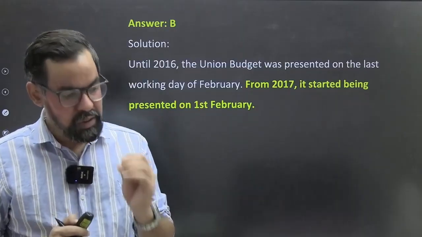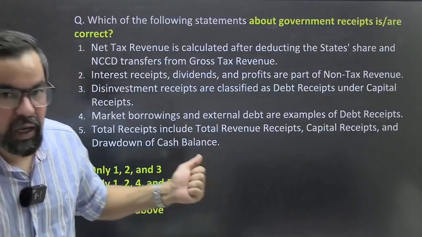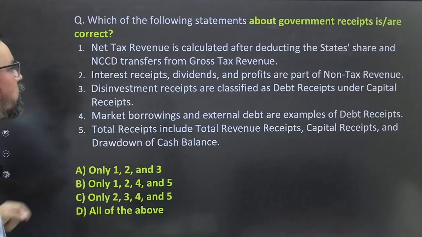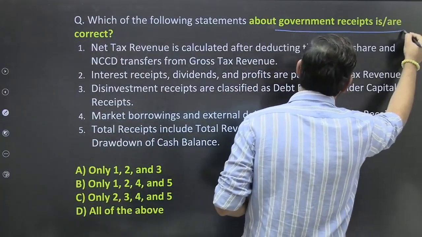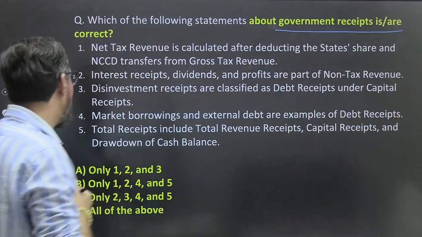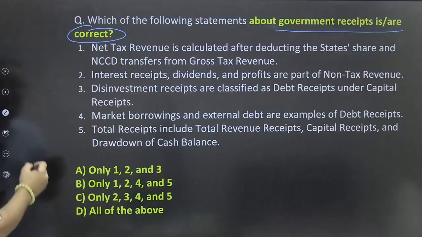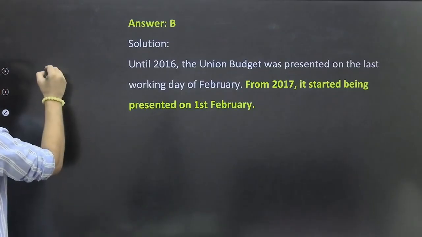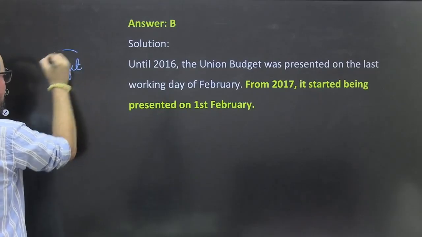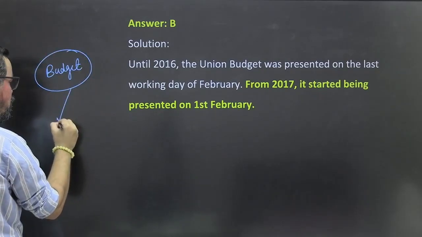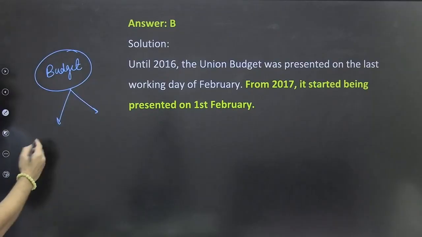ठीक है, कौन से ऐसे एरियाज हैं जहां से क्वेश्चन बन सकते हैं, that we are discussing with the help of this one. ठीक है, तो the next question is: which of the following statements about government receipts are correct? So whenever you talk about the receipt, as we discussed with the previous one, whenever we talk about the budget or the annual financial plan, it has two major components, or you can say we have two types of budget.